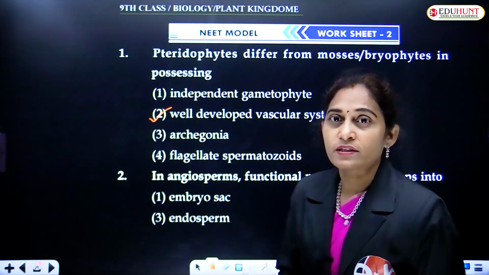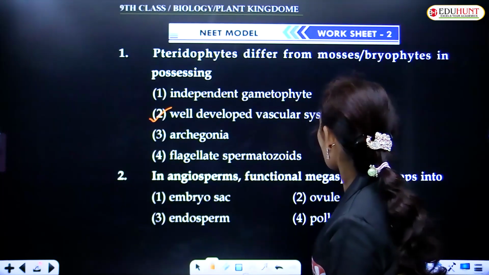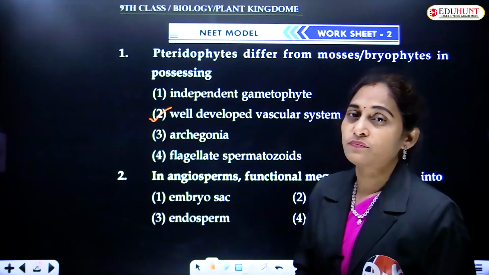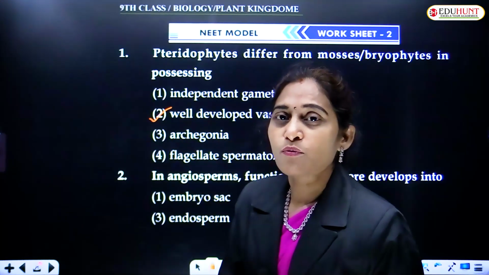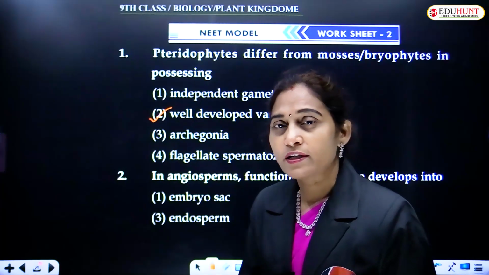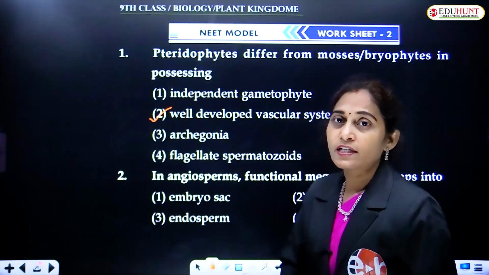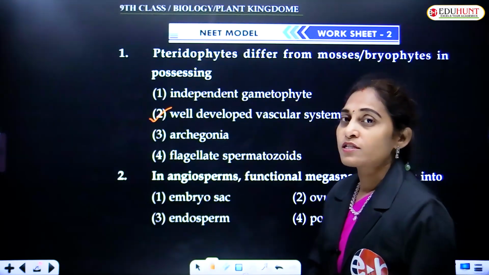The second question is, in angiosperms, the functional megaspore develops into what? We have seen the megaspore mother cell, which is a diploid cell, undergoes a meiotic division, giving rise to 4 haploid megaspores.